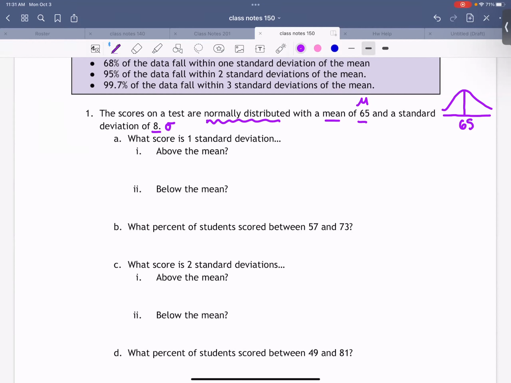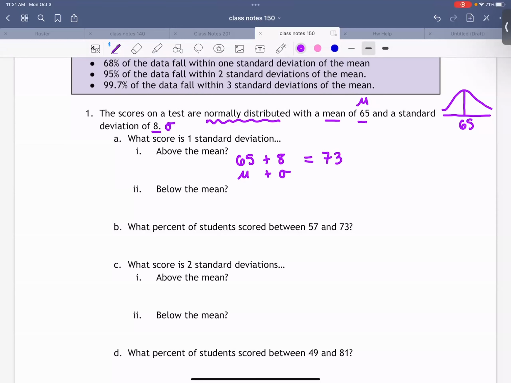What score is 1 standard deviation above the mean? How would I find that? Perfect, 65 plus 8, right? So we're going the mean plus 1 standard deviation. Okay. Well, that number is 73. I know that because I pre-calculated it and I can't do it in my head.